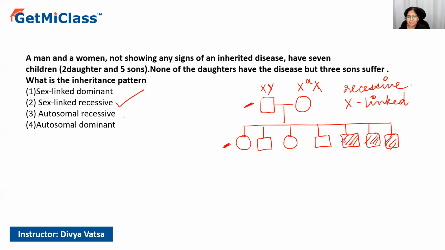Third option says autosomal recessive. In the case of autosomal recessive, we would see all the people affected and no crisscross inheritance would have been seen. But here we can see the crisscross inheritance. That means it is not autosomal recessive or autosomal dominant. Again, it is not a dominant disease because it is not skipping a generation. So the correct answer to this is your option number